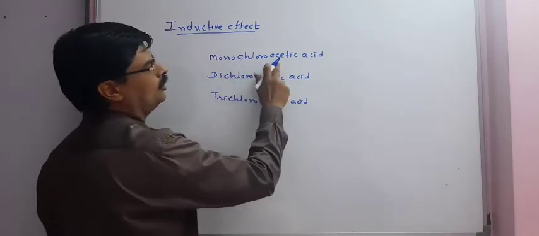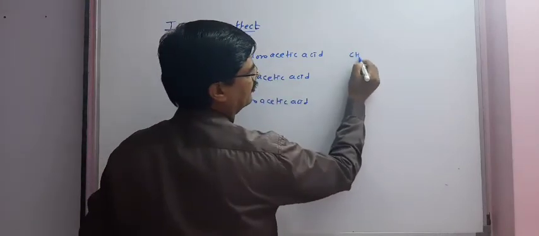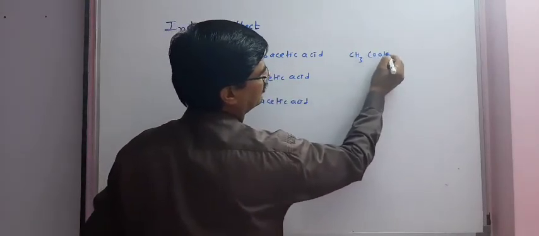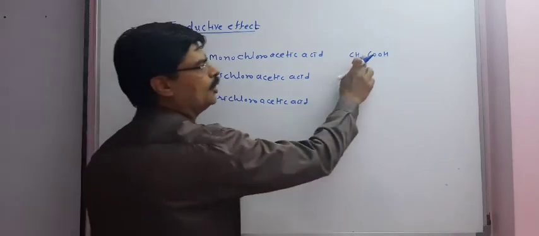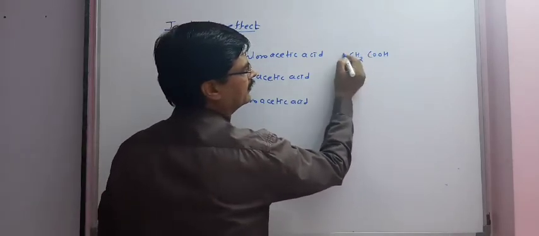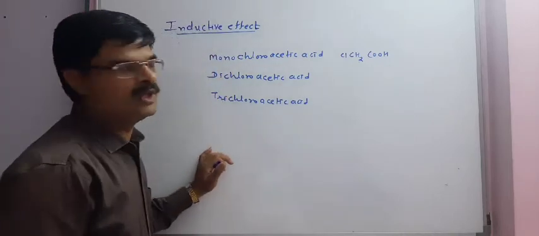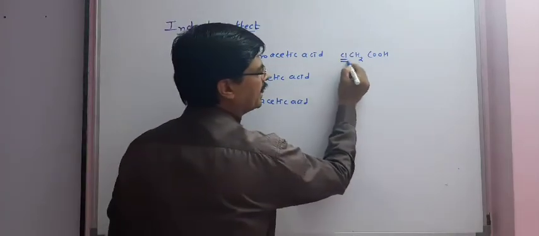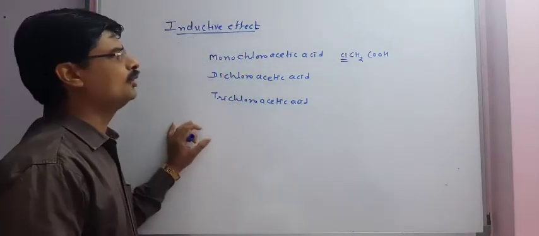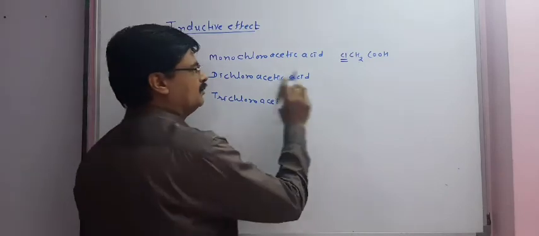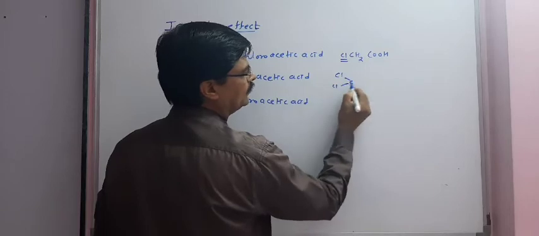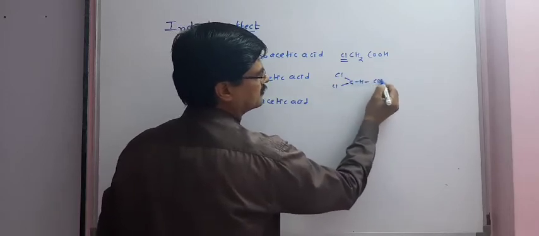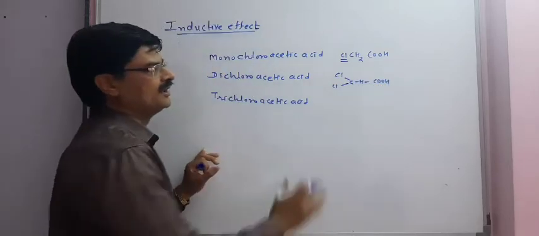First of all, monochloroacetic acid. We have acetic acid CH3COOH. If one hydrogen is replaced by a chlorine group, we get ClCH2COOH. Only one chlorine atom is present in monochloroacetic acid. But in dichloroacetic acid, 2 Cl atoms are present.